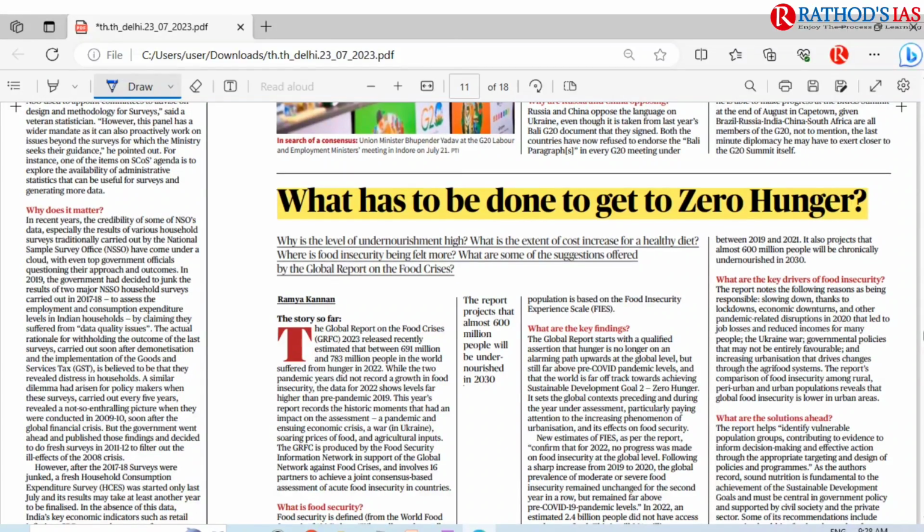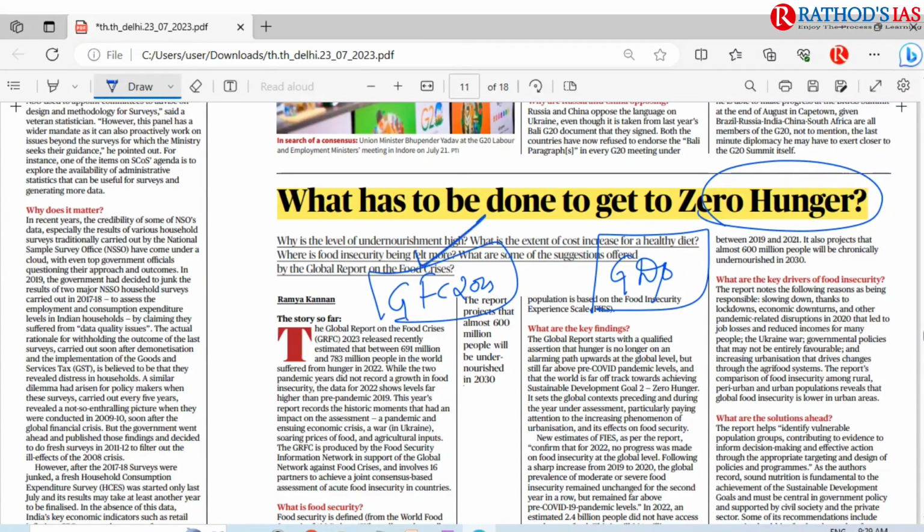And the next one is 'What has to be done to get zero hunger'. So zero hunger is also one of the Sustainable Development Goals. So here you have to see this report, the Global Report on Food Crisis 2023, which was recently released, and it said that about 691 million to 783 million people in the world were suffering from hunger in 2022. So these two pandemic years did not record growth in food insecurity. Okay, so here you have to see that report, its findings, and what key solutions we can make.